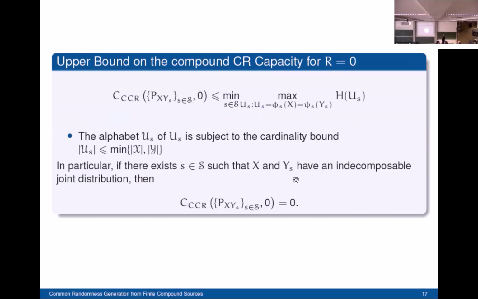So here, if it is indecomposable, you cannot find such a common function. If X and Y_s have a decomposable distribution, such a common function won't exist. There's no random variable U_s such that you have that. So that's the definition of decomposable. It is more technical. I forgot to mention it, but it is provided in Witsenhausen's paper. If you're interested, you can have a look at it.